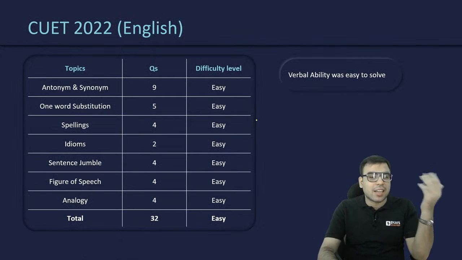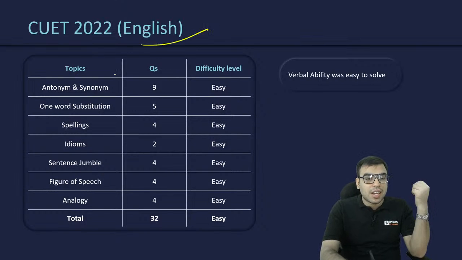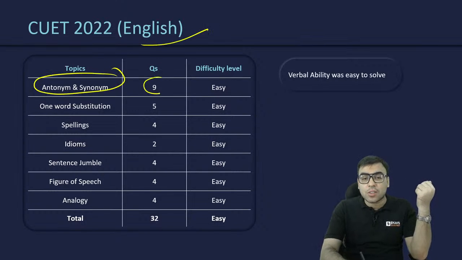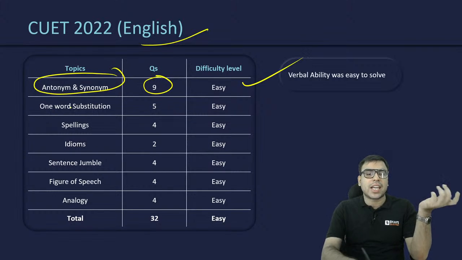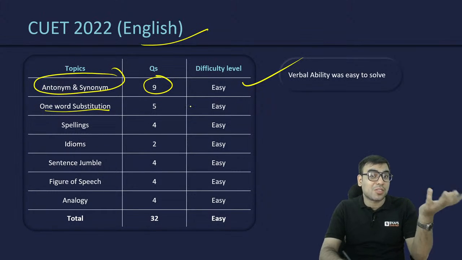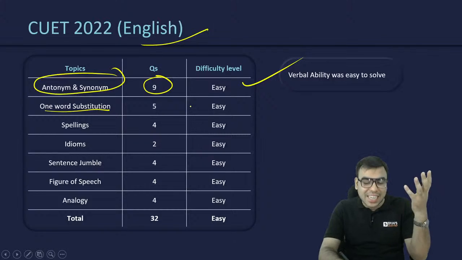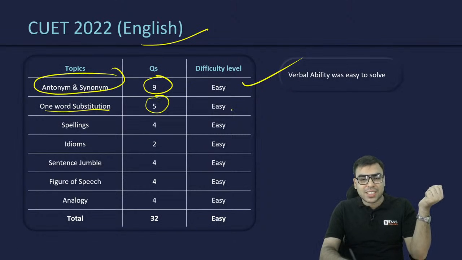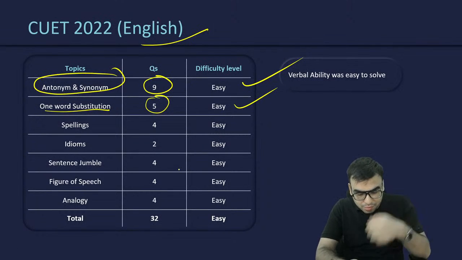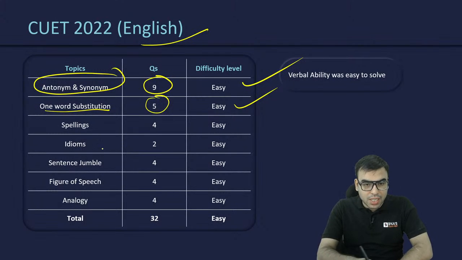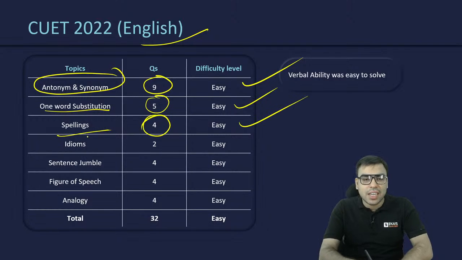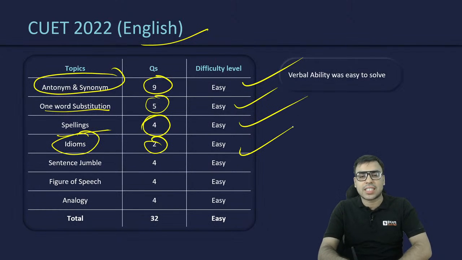CUET, sectional wise, English section. Antonym, synonym, 9 questions were there, easy. Then one word substitution. These are the things which you study in school days, right? 5 questions, easy section. Then spelling correction and all, 4 questions, easy level. Idioms, 2 questions, easy level.